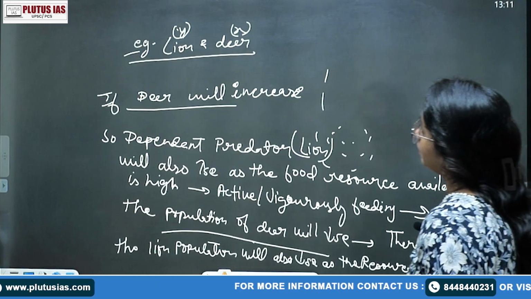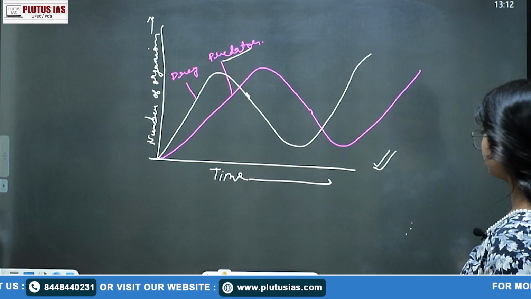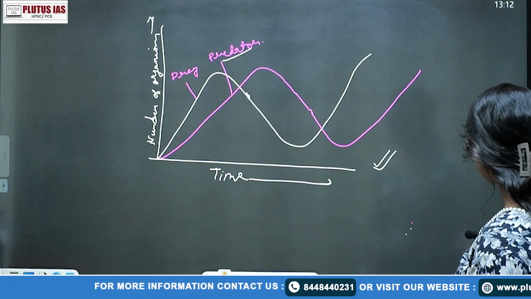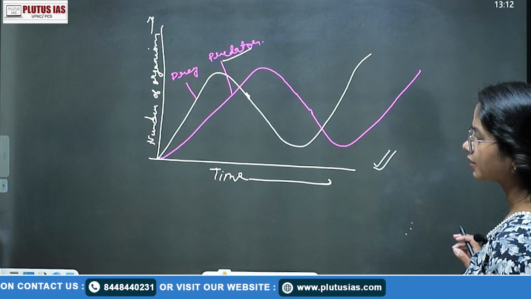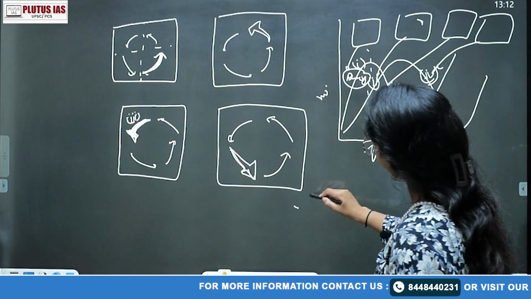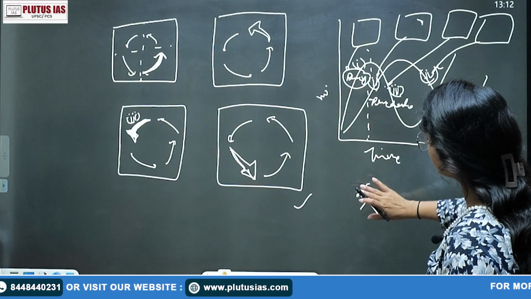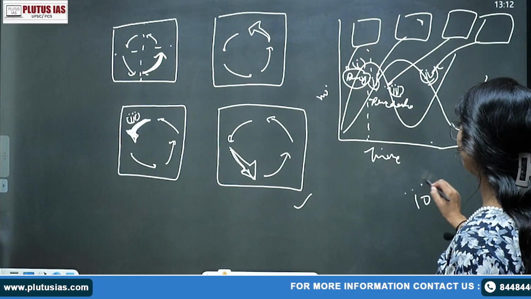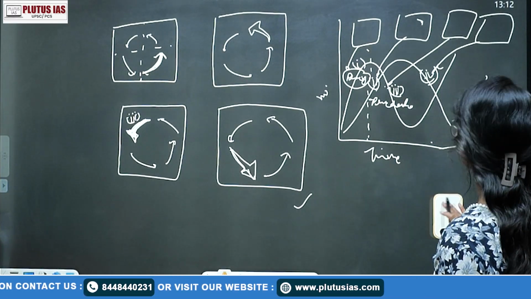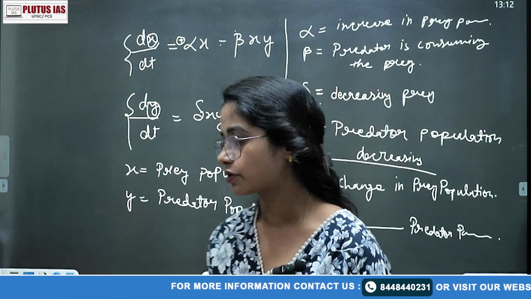If this question comes, this is your introduction part. Then start with the body content. You do not have to start from here; you have to describe a little what this model is. Then make this graph, and also make this graph if you want to. Even if you just write all this, of course you are getting 4.25 or 4.5 out of 10. But if you make all these concepts very nicely, you can easily get good brownie points too.